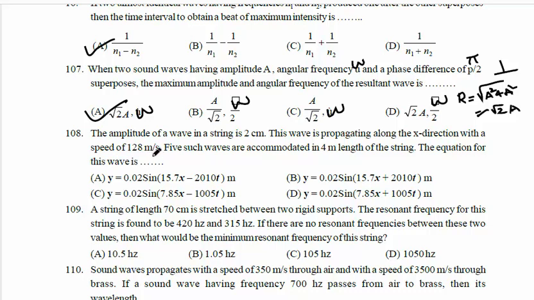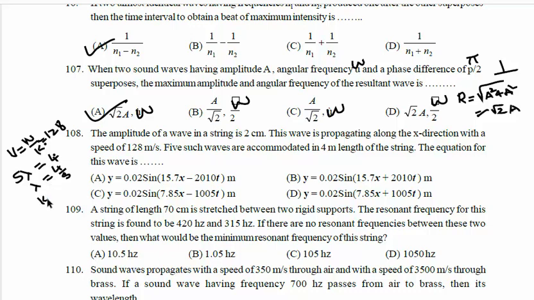5 such waves are accommodated in a 4 meter length of string. See here, speed is 128 meter per second. So V equals omega by K, which is 128 meter per second. 5 such waves means 5 lambda, accommodated in 4 meter length. So 5 lambda equals 4, so lambda equals 4 by 5.